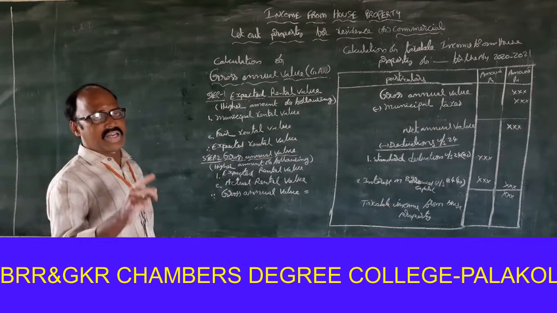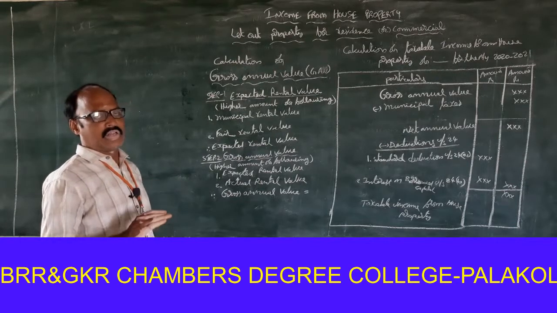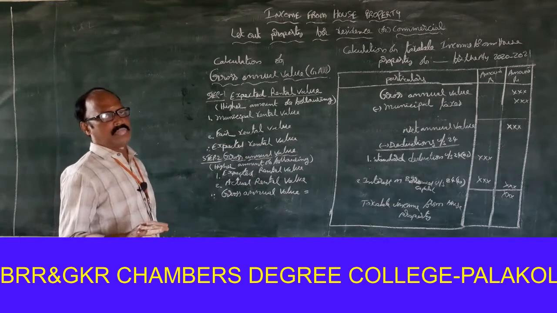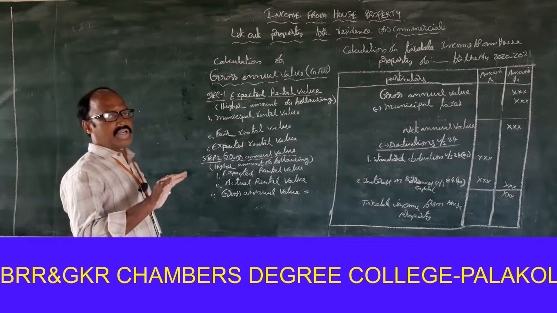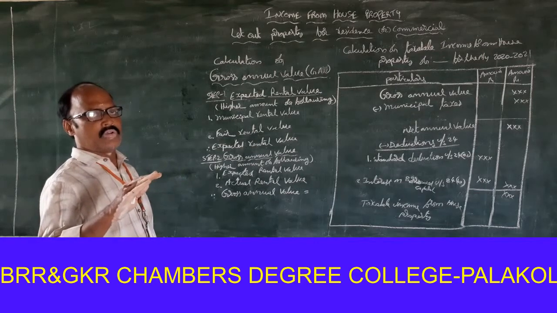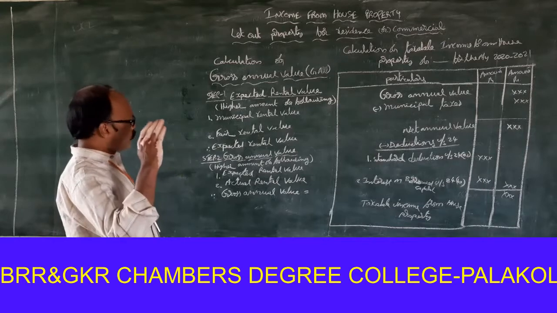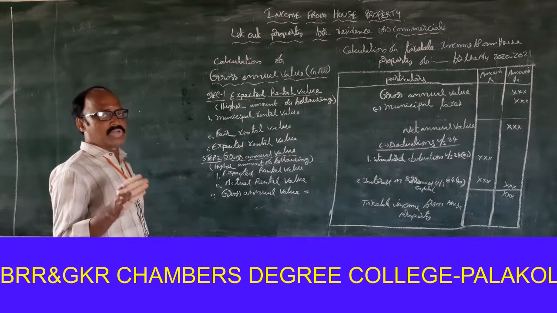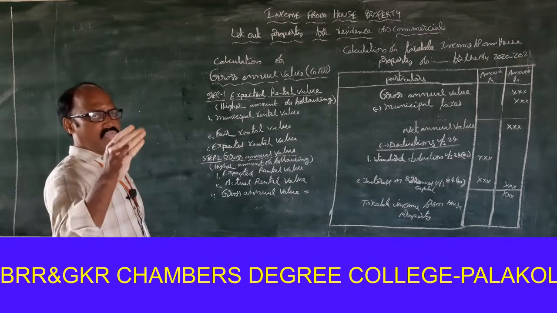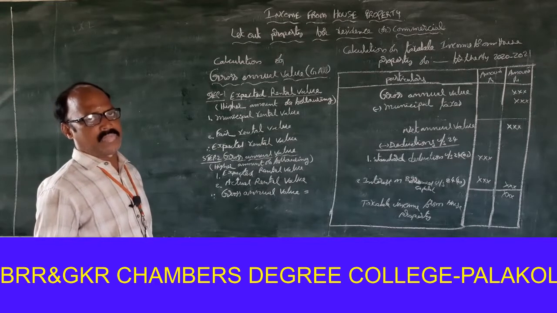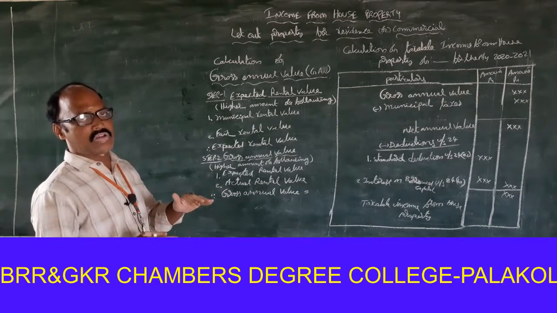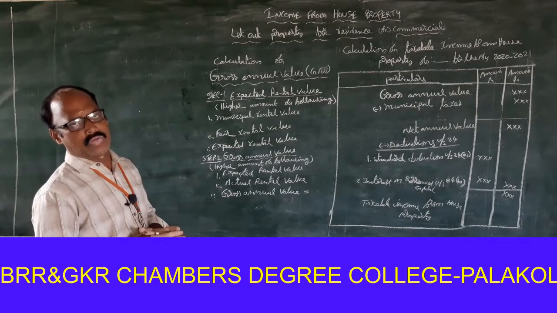First one is let out property for residence or commercial. When the property is let out throughout the year, that means there is no vacant period. For calculation of taxable income from house property, the following procedure is required. First, calculate gross annual value.